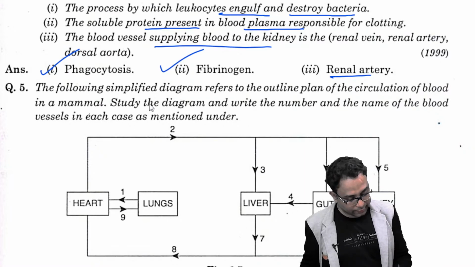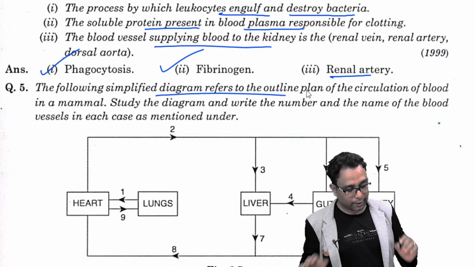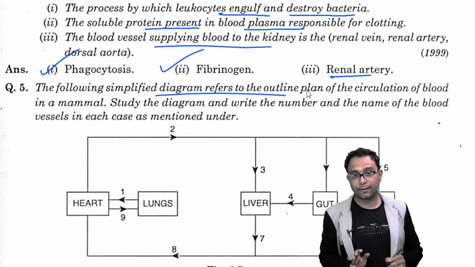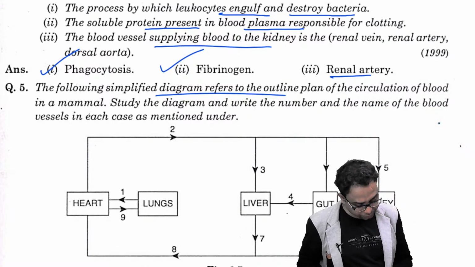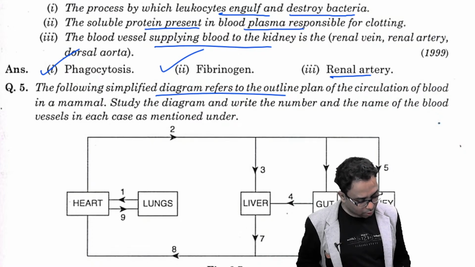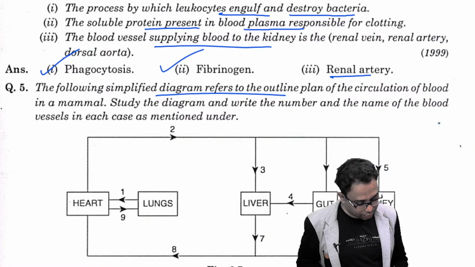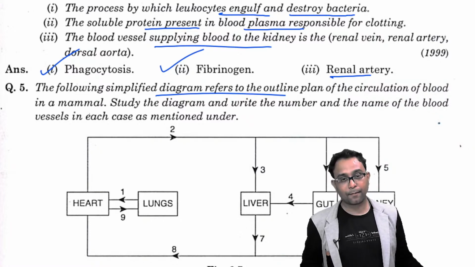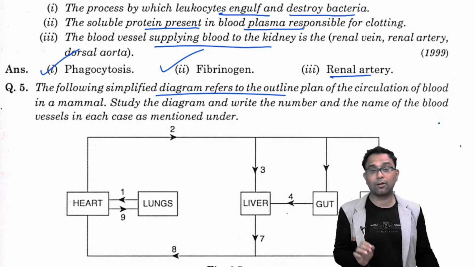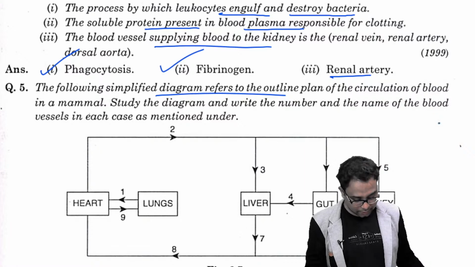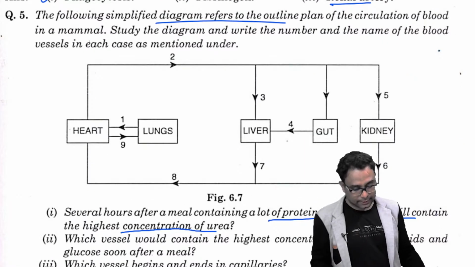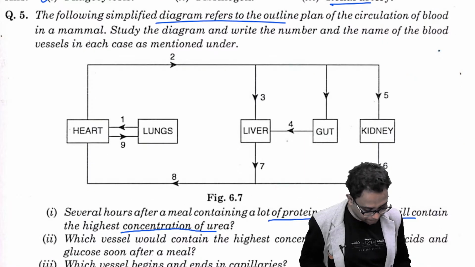And this is the simplified diagram outline of the circulation of the blood, right? So, several hours after a meal containing a lot of protein, which vessel will contain the highest amount of urea? Which blood vessel? Right? Number 1, it is the hepatic vein.